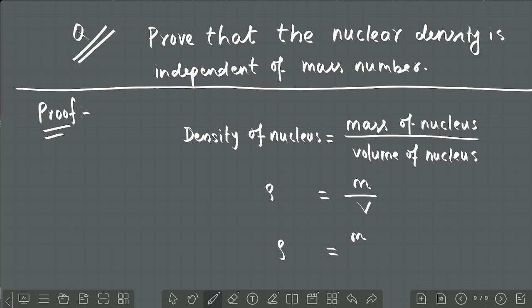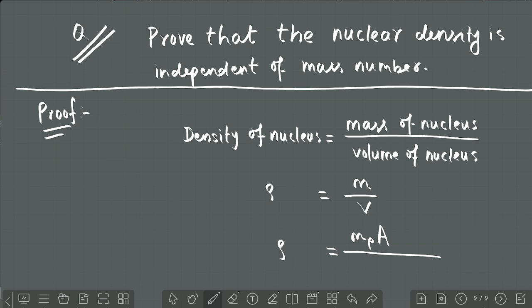So you consider mass of proton into nuclear number, that is basically mass number. Mass of proton into mass number is giving you total mass of the nucleus. But remember, neutrons are also there, but neutron mass and proton mass I considered nearly equal, though neutron mass is slightly greater than proton mass.